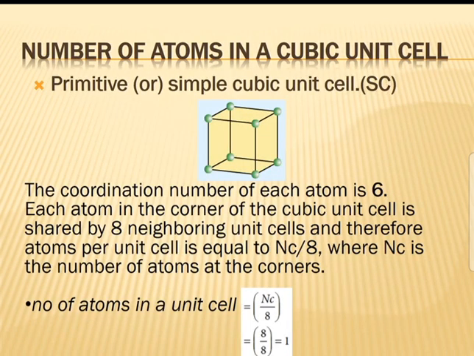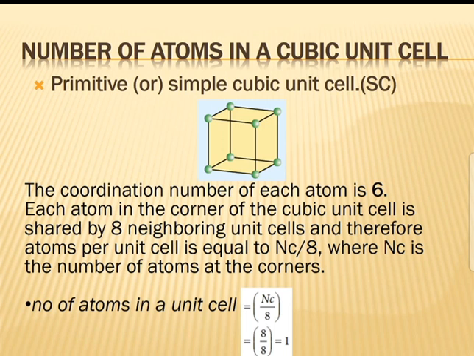See the next one, number of atoms in a cubic unit cell. Primitive or simple cubic unit cell, SC. In SC the coordination number of each atom is 6. Each atom at the corner of the cubic unit cell is shared by 8 neighboring unit cells, and therefore atoms per unit cell is equal to Nc by 8, where Nc is the number of atoms at the corners.